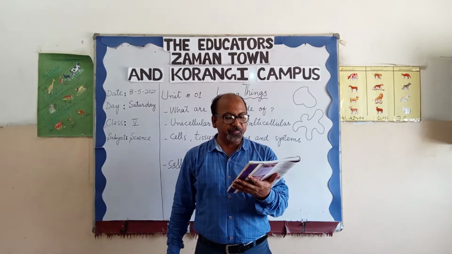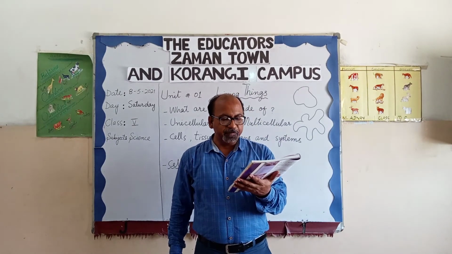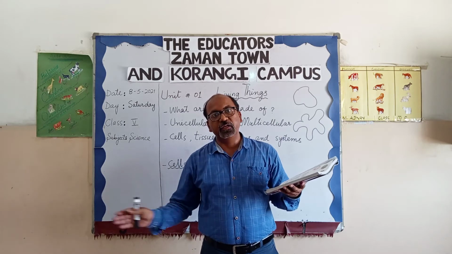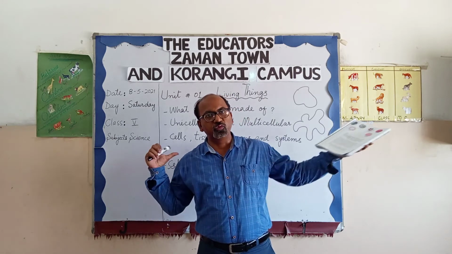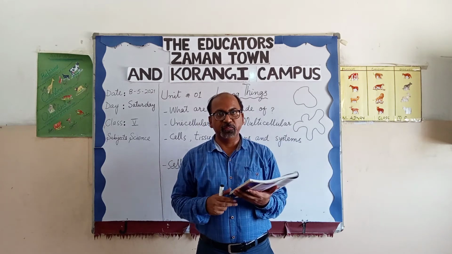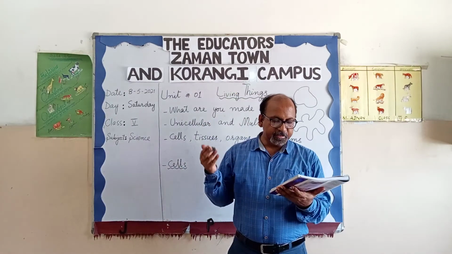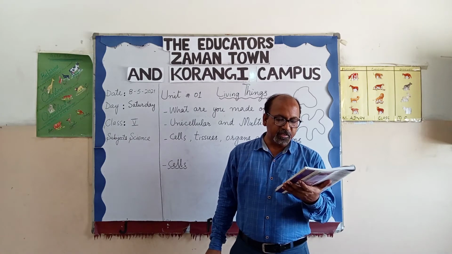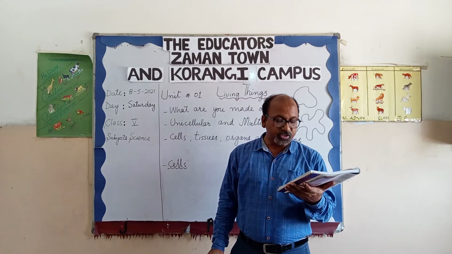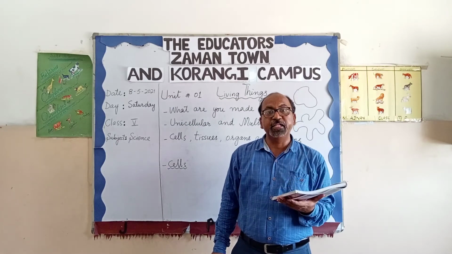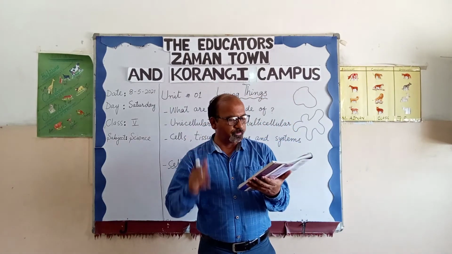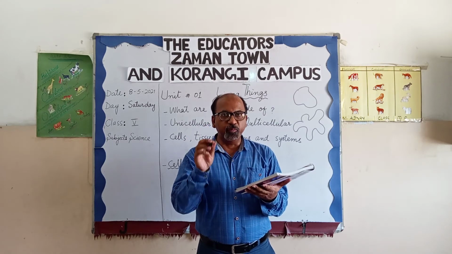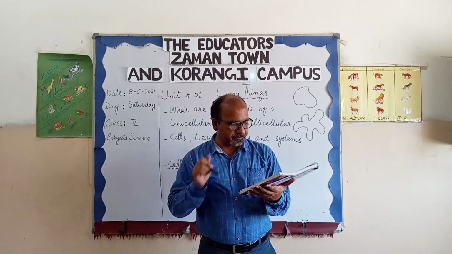Each cell performs different functions in the body. For example, nerve cells carry messages. As they carry messages, they are very long, even up to 1 meter. Next are blood cells, they take food and oxygen, and brain cells, their function is to think, and muscle cells help to move. So in this paragraph, different functions of the cells are given. You will read this paragraph.